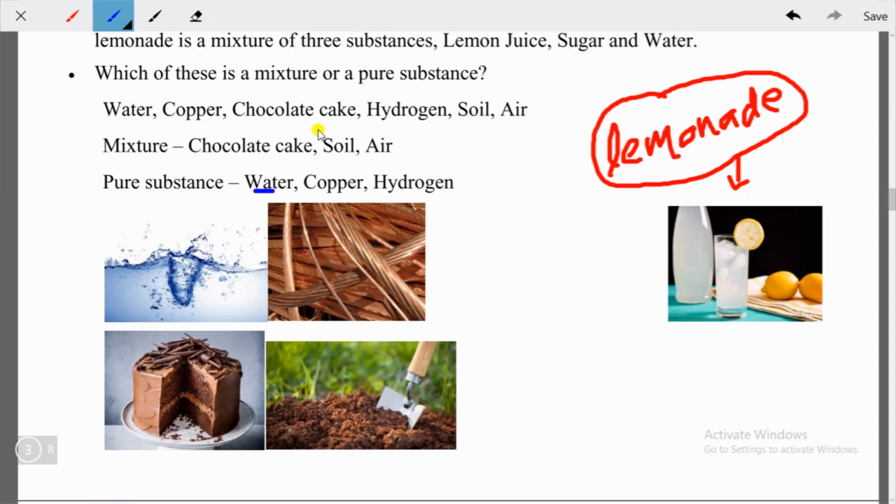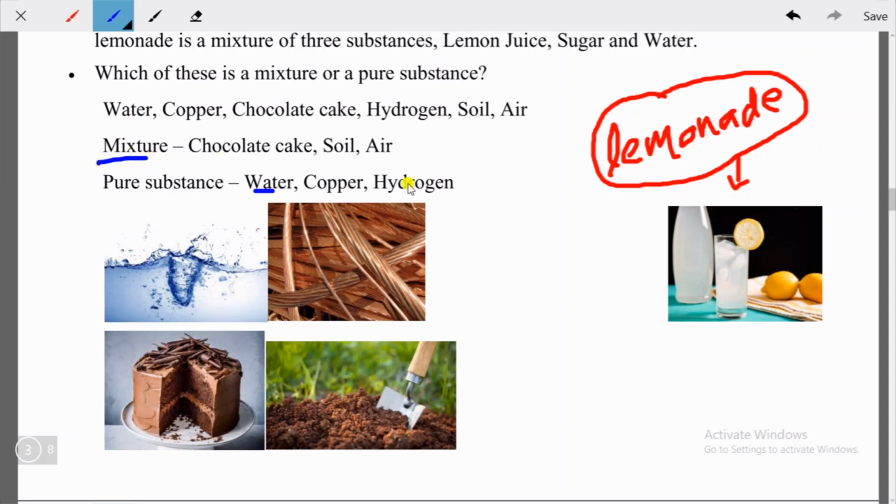But if I talk about chocolate cake, for the preparation of chocolate cake you need different substances like flour, you need chocolate, you need sugar, you need different other substances. That means this chocolate cake is not a pure substance. It has so many other particles present inside. That's why it is a mixture.